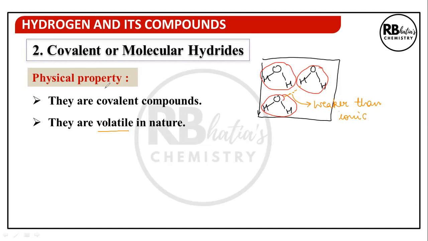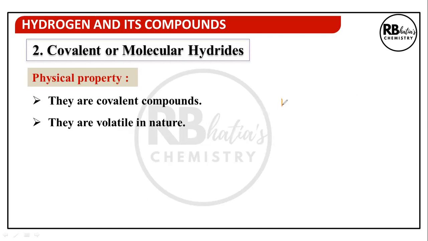So these are covalent compounds. They're volatile in nature. Why? Because the intermolecular forces holding two molecules together are weaker than ionic. So it is easy to convert water from liquid to vapor state. And that is why these are more volatile in nature.